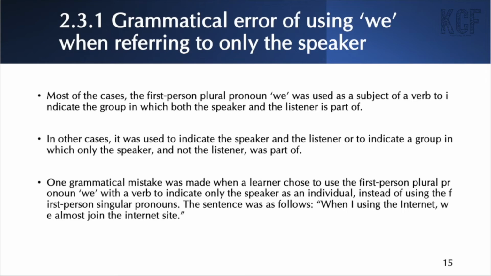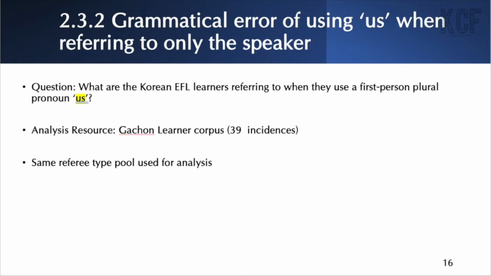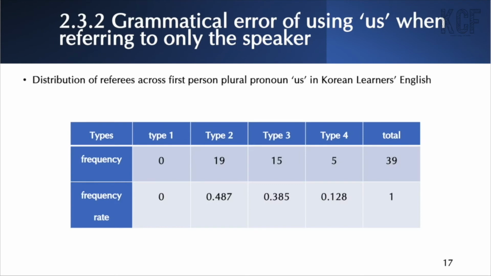Now, the next question that we asked was, then, what are the Korean EFL learners referring to when they use the first-person plural pronoun us? So we extracted a total of 39 instances in which the pronoun us was used from the Gachon corpus, and we used the same referee type pool used for analysis. And the result was as follows.